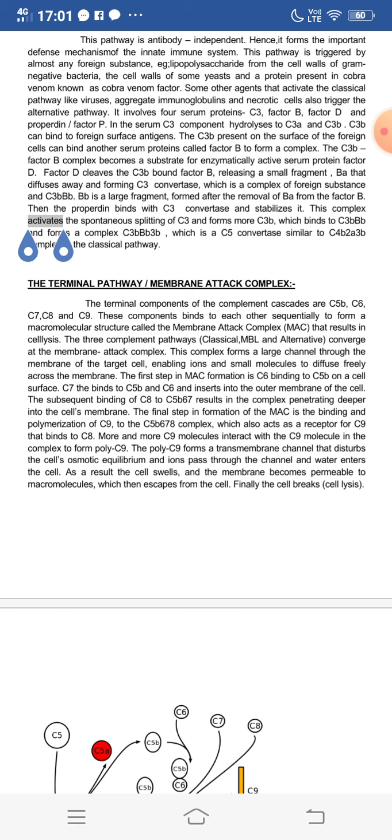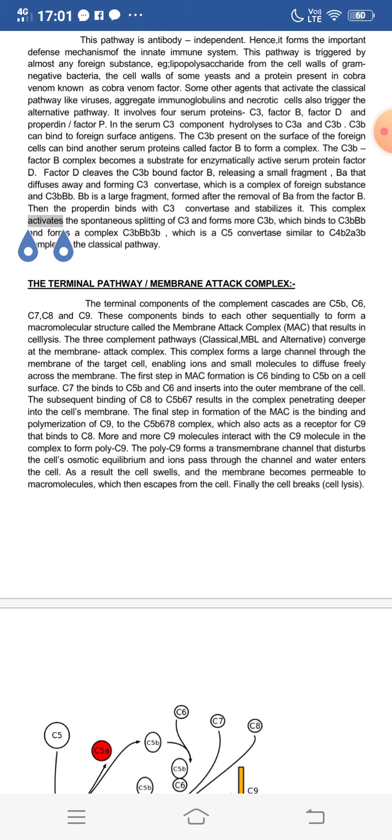The final step in formation of the MAC is the binding and polymerization of C9 to the C5b678 complex, which also acts as a receptor for C9 that binds to C8. More and more C9 molecules interact with the C9 molecule in the complex to form poly C9.